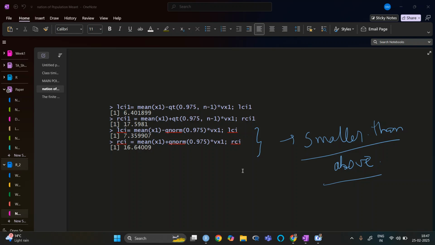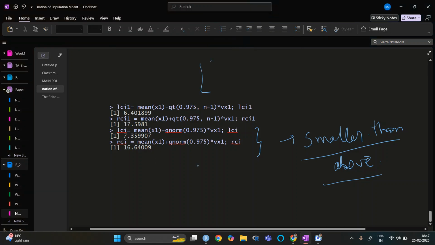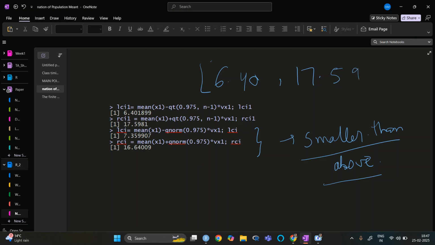Okay, so this one is for SRSWOR. The next one we will see. The interval we have, 6.40 to 17.59, whatever estimation we have, we say this is the 95% confidence interval.